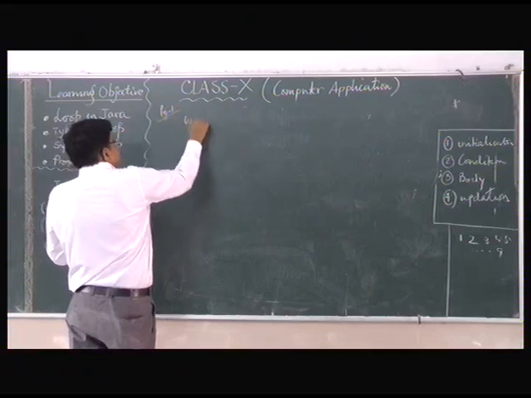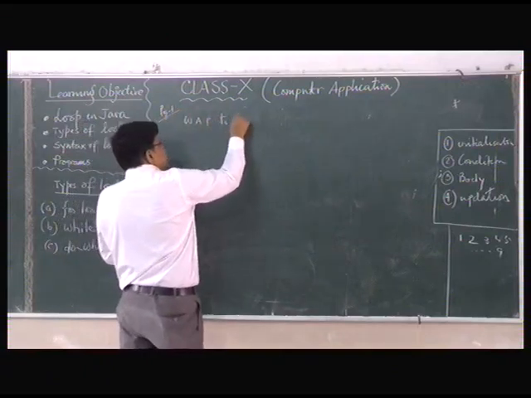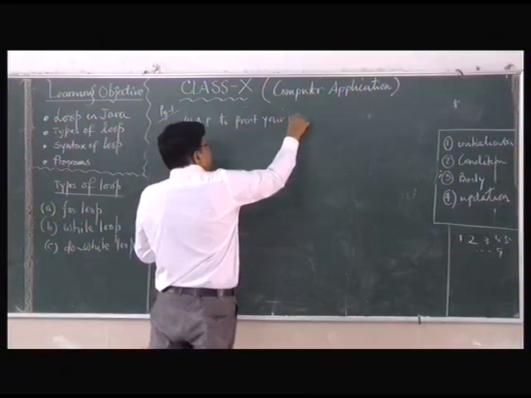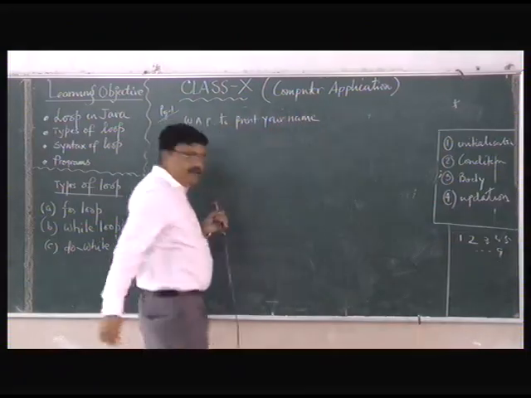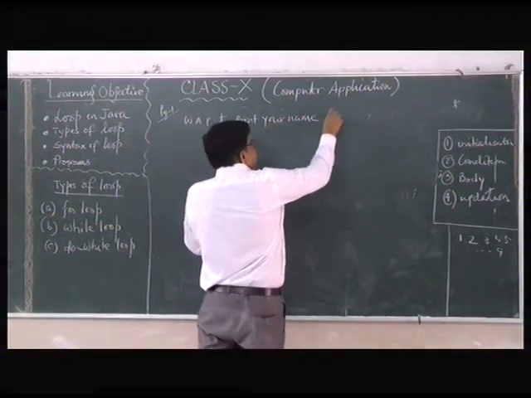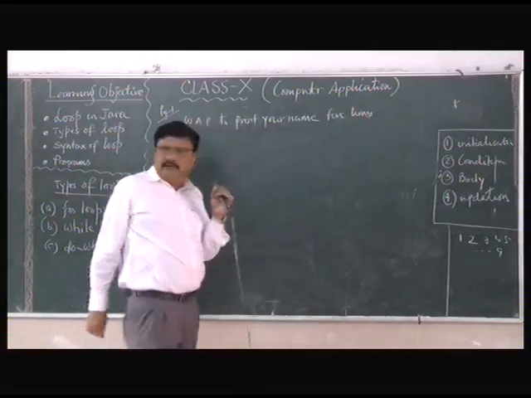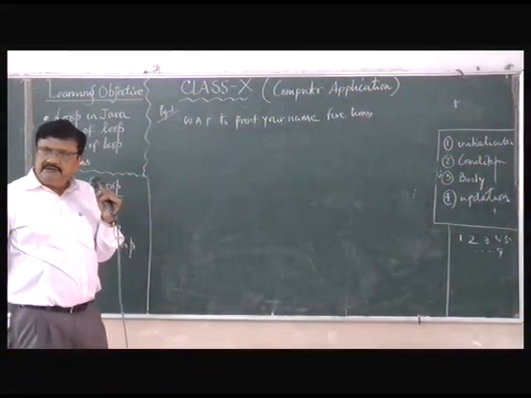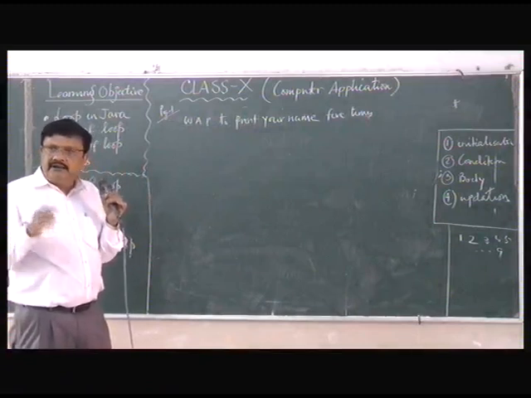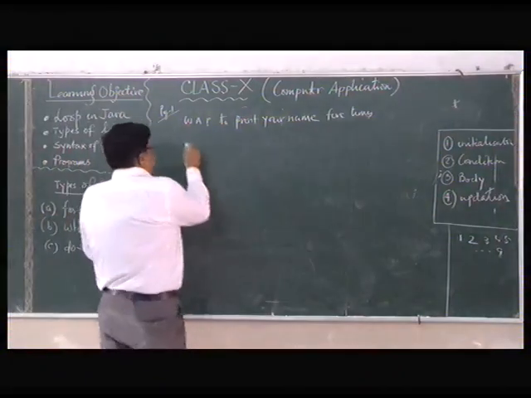Alright. Write a program to print your name. This is class 8 or 9 one. This is just revising. Print your name 5 times. How many times? 5 times. Clear? Or should I write n times? You input n, then n number of times your name will be printed. So let us do only 5 times. Alright. So let us start.